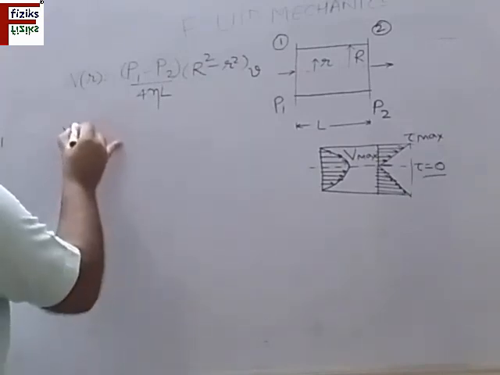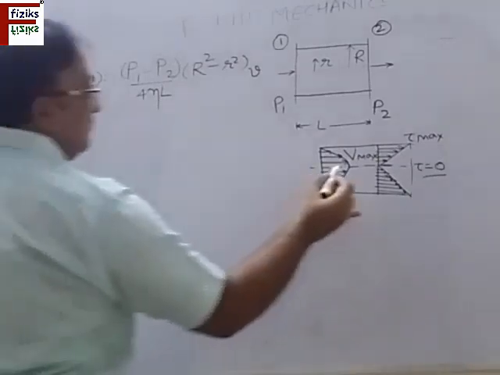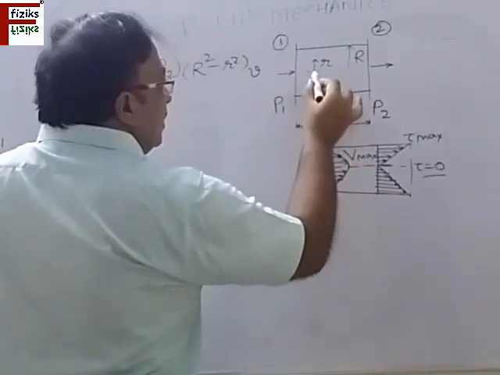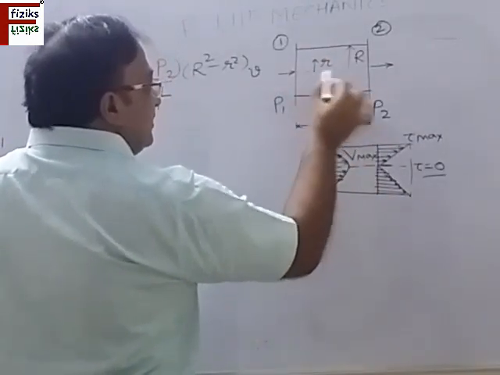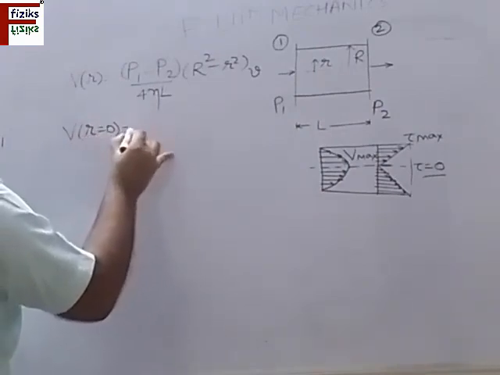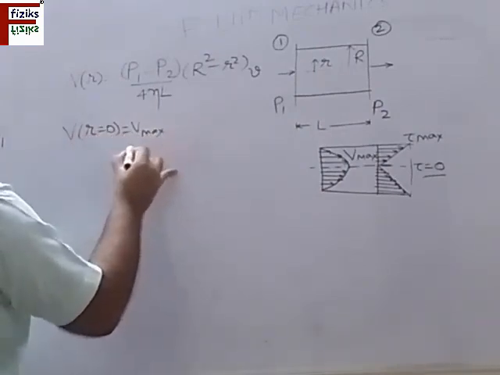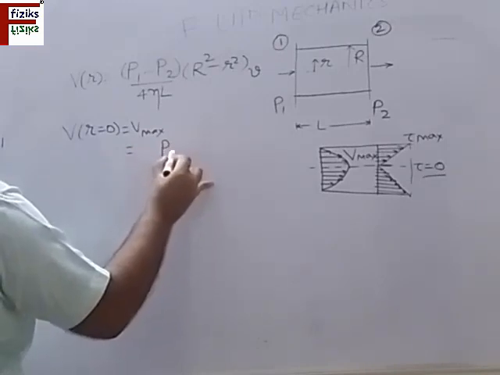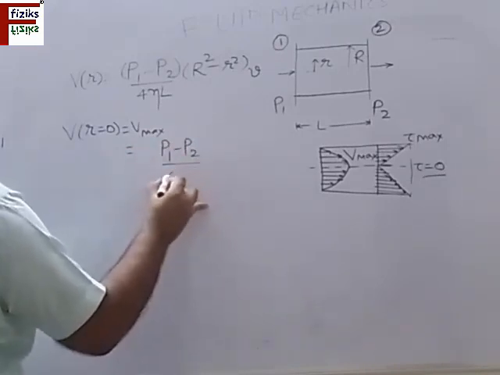And what is V maximum? Maximum at r equal to 0. R varies in this direction, so at the center r equal to 0. So V at r equal to 0 is V maximum, and this can be found by putting r equal to 0 in this equation.